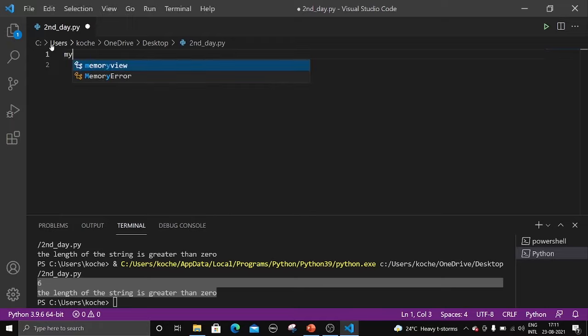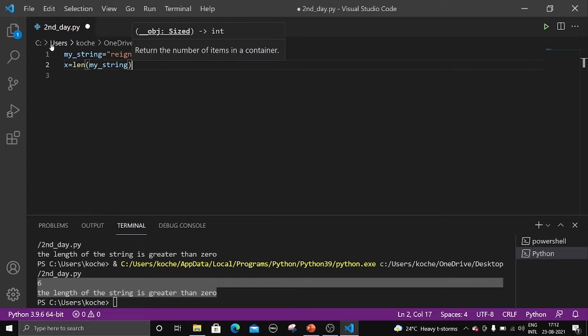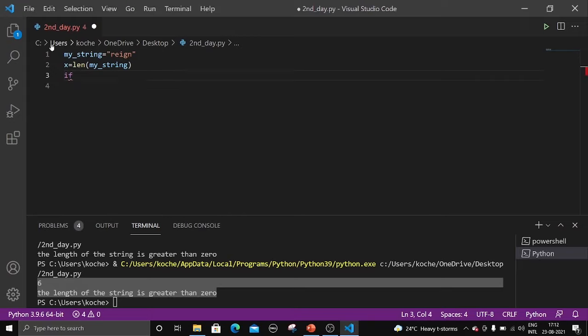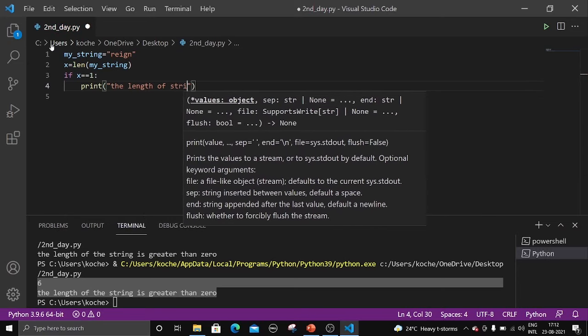Let me take my string equal to one more word, REIGN, and store the length of the word, x equal to len of my string. Now let us do an example of if, elif, else, nothing but four conditions, right? So if x double equal to 1, print the length of string is 1.